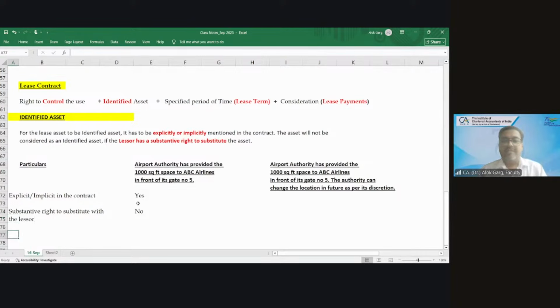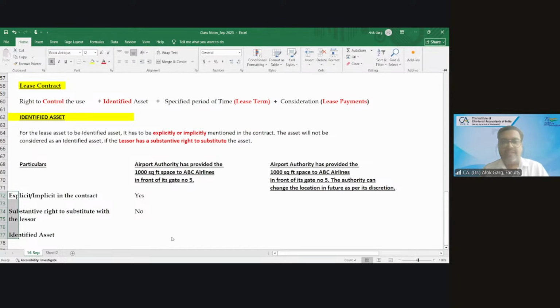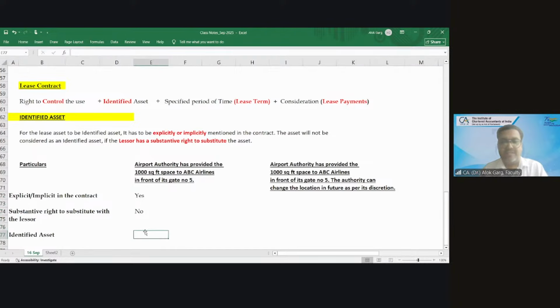No. Is it an identified asset? In the first case, it is an identified asset. Yes, it is an identified asset as per Ind AS 116.